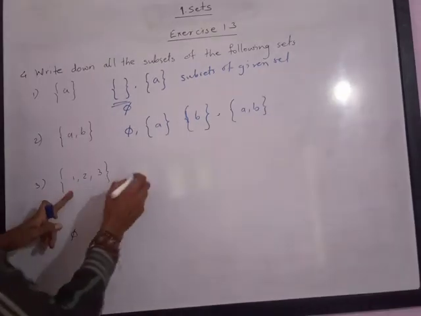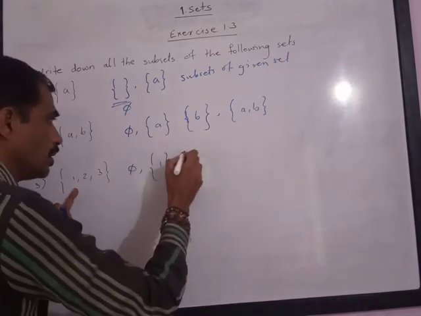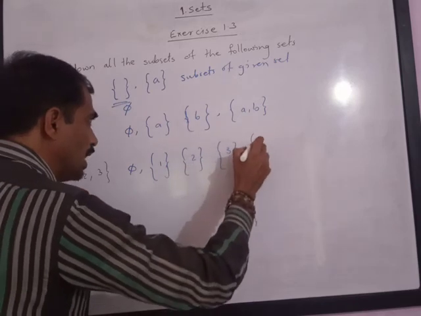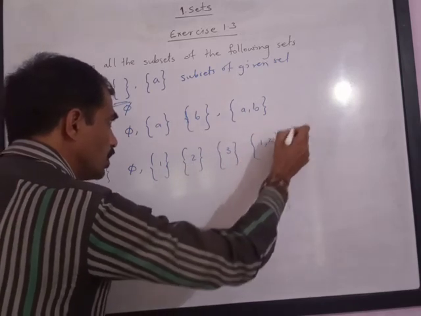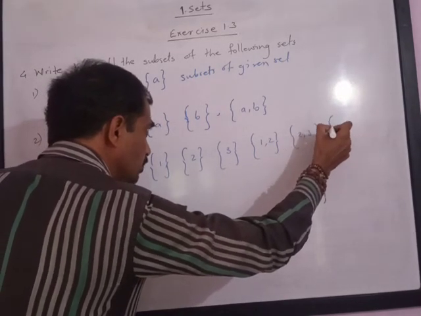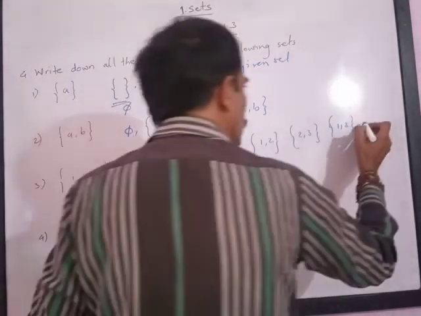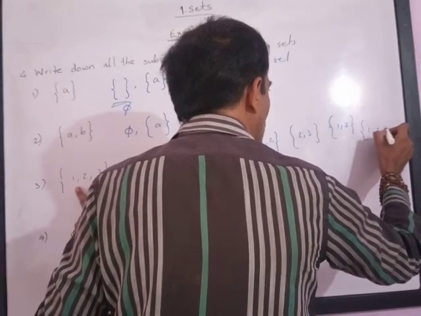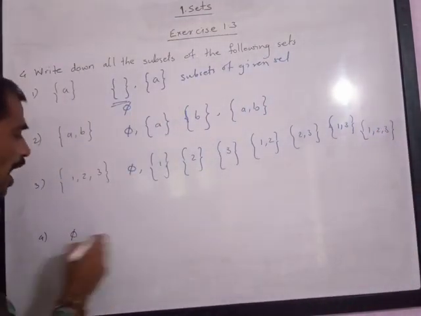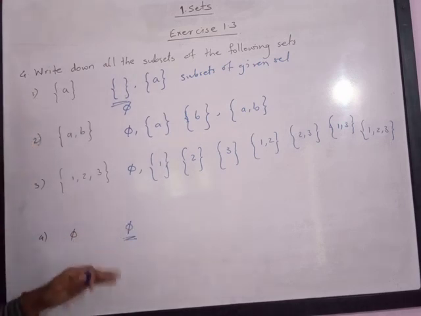Subsets of {1, 2, 3} are phi, then {1}, {2}, {3}, then {1, 2}, {2, 3}, {1, 3}, and lastly {1, 2, 3}. Here the subset of phi is phi itself. So every set is a subset of itself.